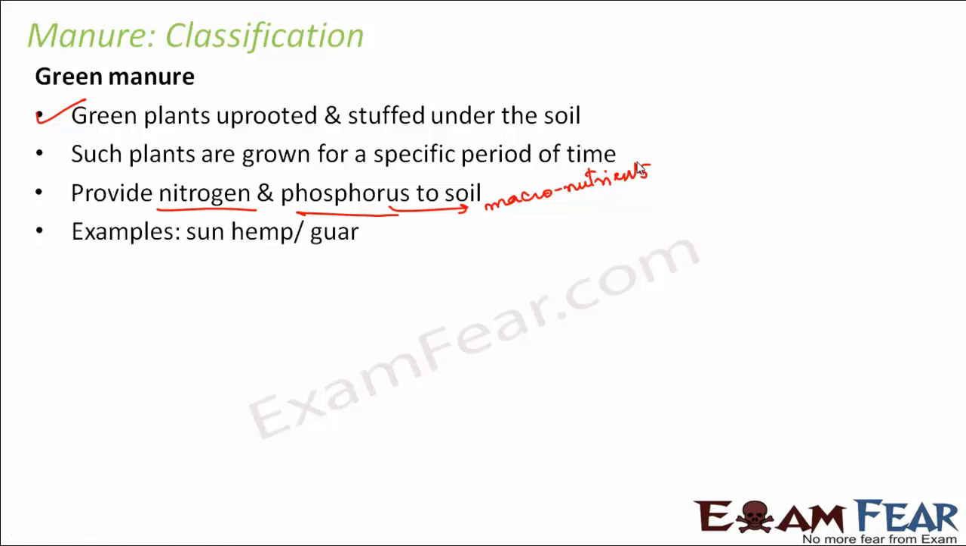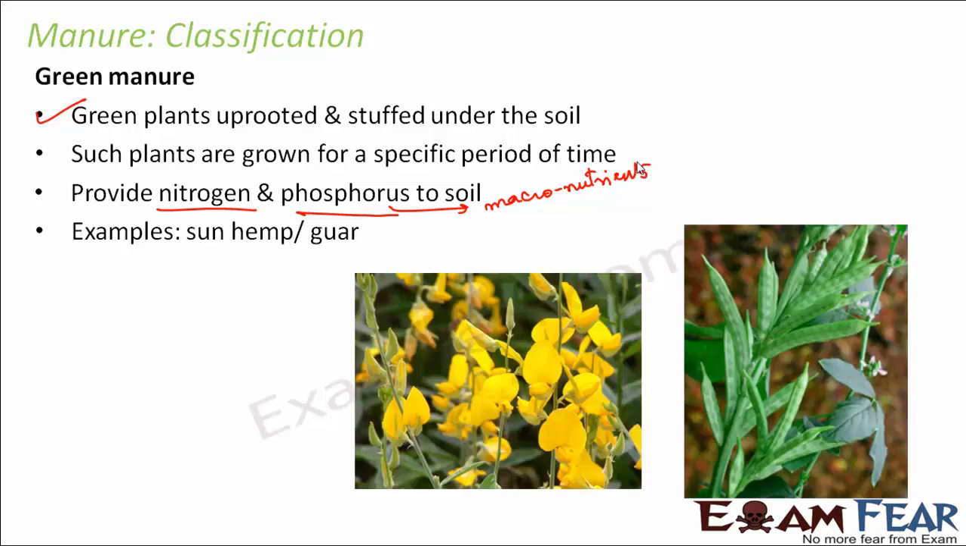Now examples of green manures are sun hemp or guar. These are examples of green manure. You can see these plants are grown for some time and after that they are uprooted and then put under the soil. So over a period of time they will provide nitrogen and phosphorus to the soil. The soil will become rich in nitrogen and phosphorus. So now on that soil, whichever new plant is grown will be able to grow very nicely.